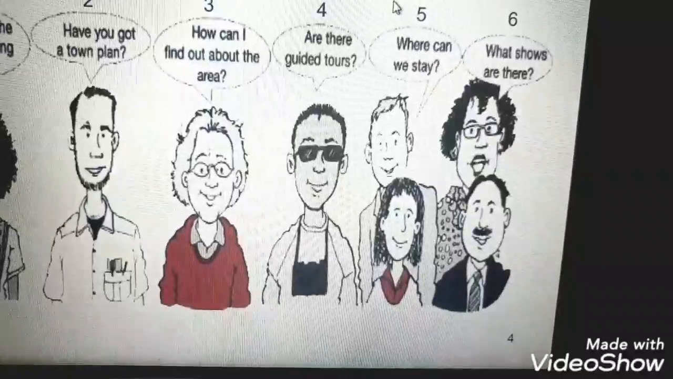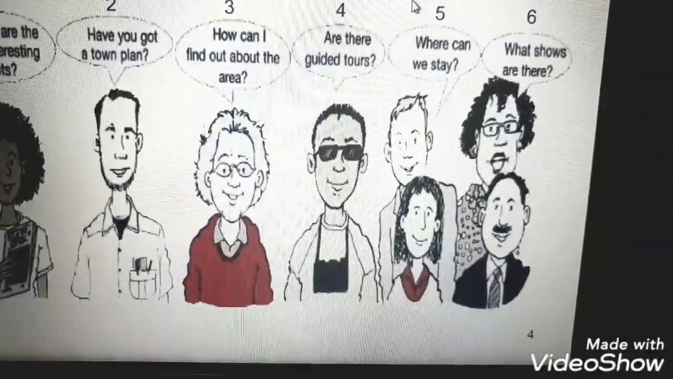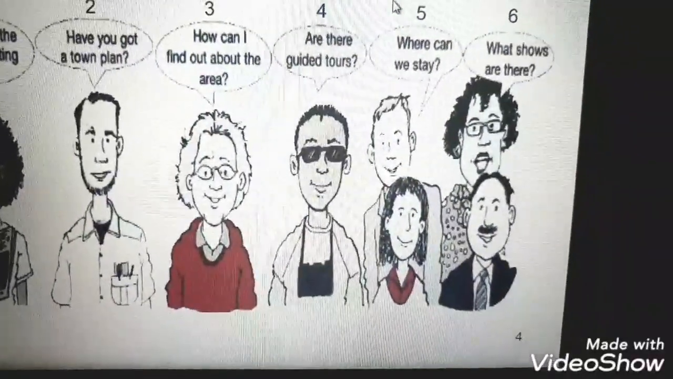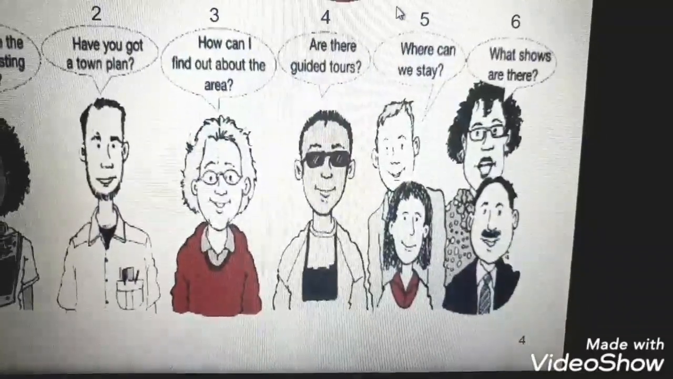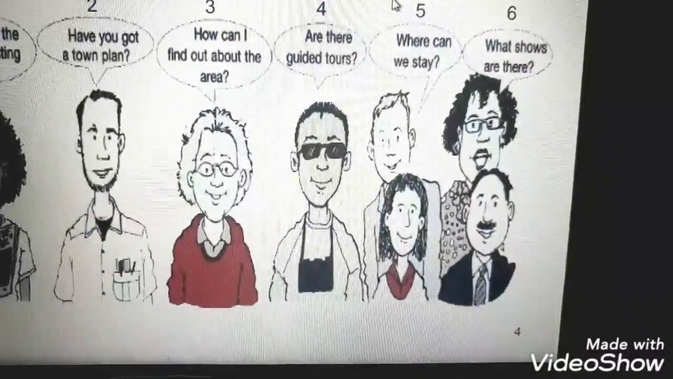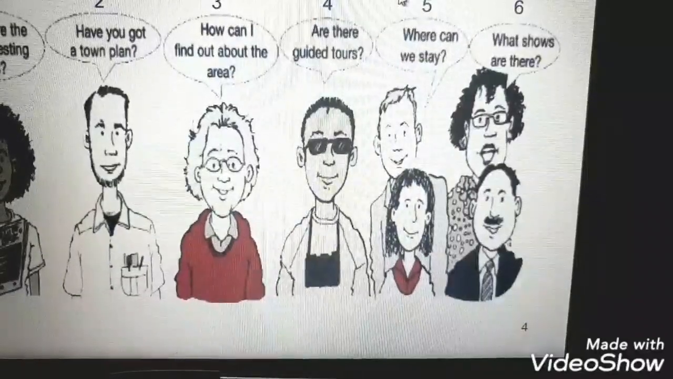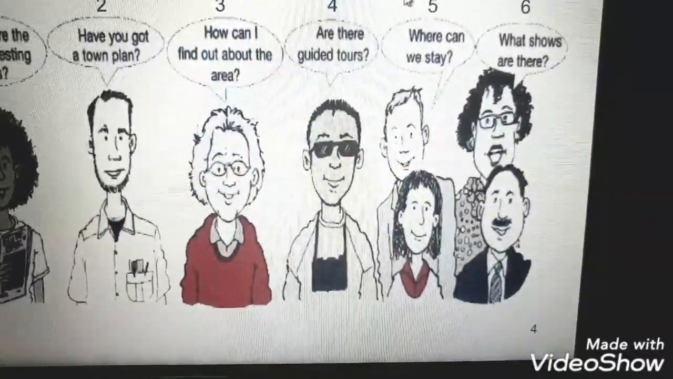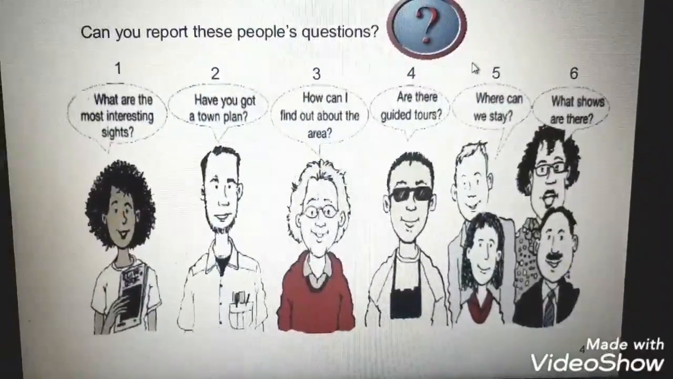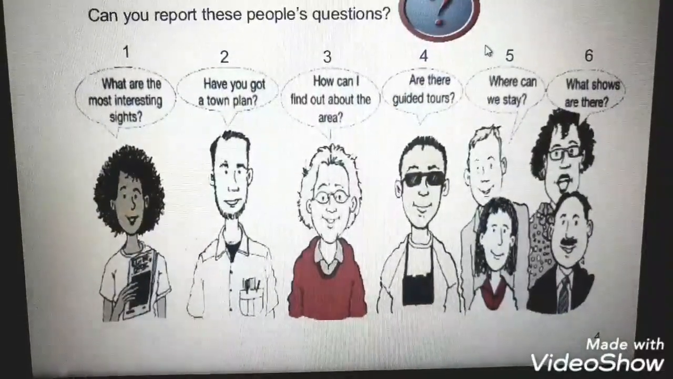The man with the glasses asked, are there guided tours? Where can we stay? The man and the woman asked, what shows are there? So this is your task. Write it down in your notebook and send it to me. I'll be waiting for your work.